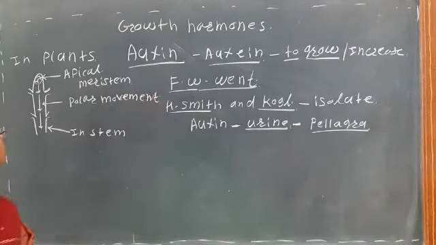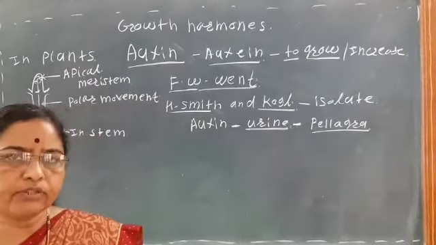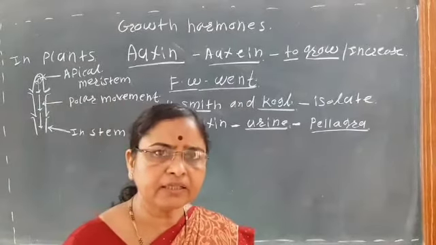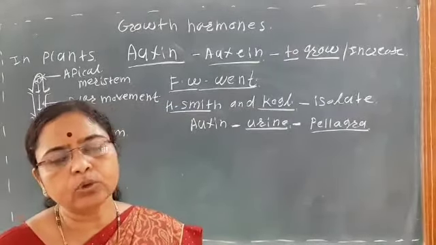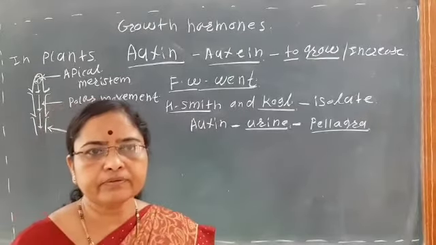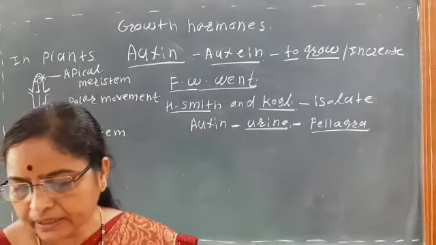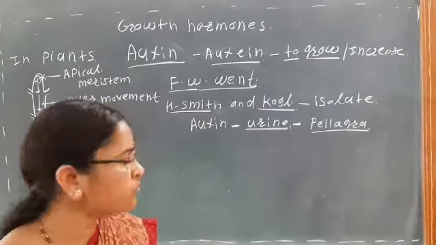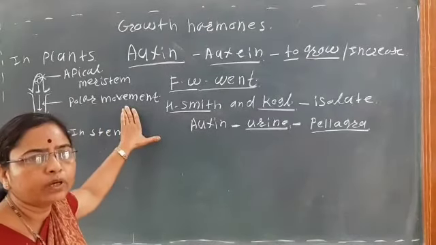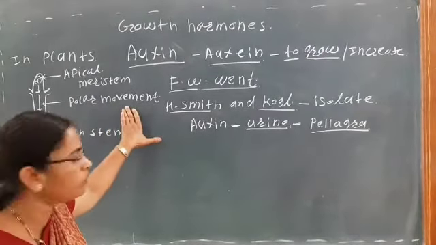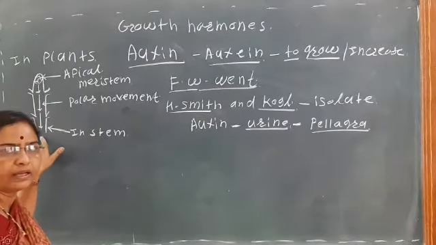This movement is known as the polar movement. So here the auxins which are synthesized at the apical portion, that is, mainly synthesized at the root apex or the shoot apex, where the meristematic region is there. And here the movement is polar movement. Polar movement means the movement of the auxin or any hormone from the morphological apex to the morphological base.